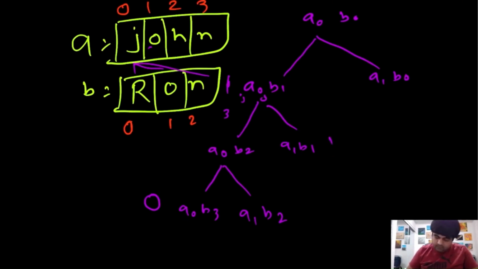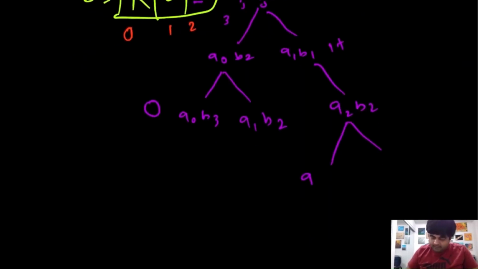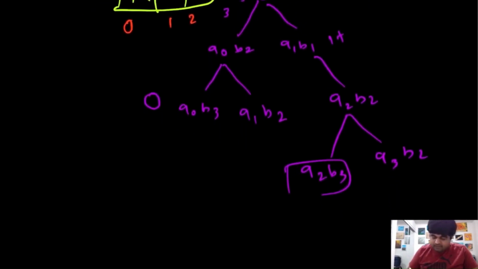So now we have done 1 plus, and now we need to do whatever the longest common substring we found for A of 2 and B of 2. So A of 2, the value is H, B of 2, the value is N. There is no match, so again we move forward. We have two options over here. We can either do A of 2 and B of 3, or we can do A of 3 and B of 2. A of 2 and B of 3, we already know that B of 3 is a null value, so we can return this as 0. We haven't found anything on this side, and we cannot move forward.